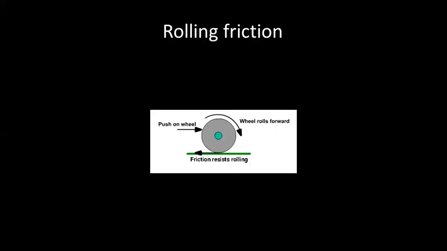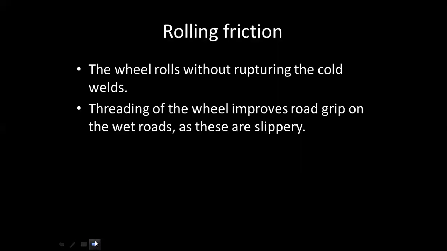As I was telling you, rolling friction is 100 times less than sliding friction, because in rolling only one part of the body is in contact with the other body and cold welds are not ruptured. The wheel rolls without rupturing the cold welds, and the threading of the wheel, the pattern made on the wheel, improves the road grip on wet roads, as the road is slippery.